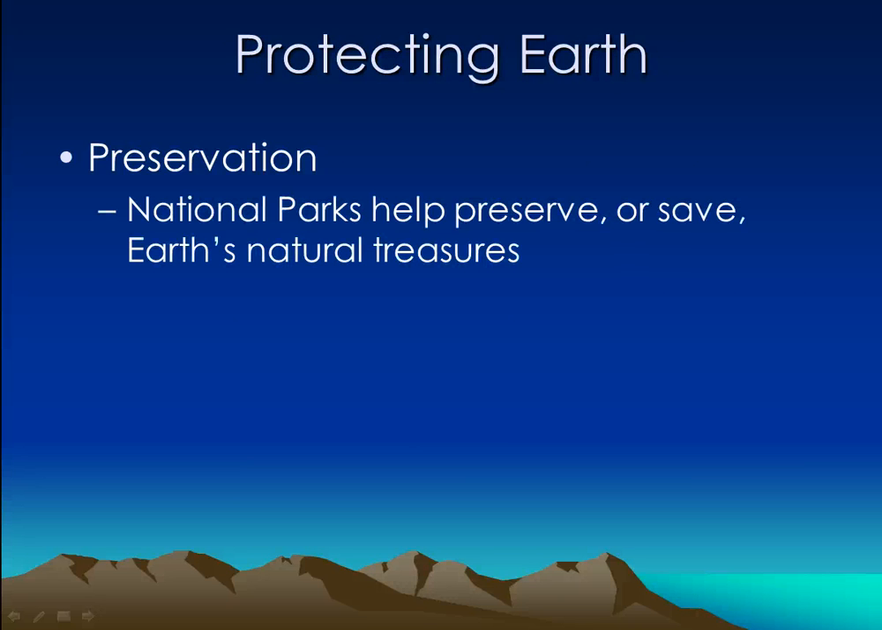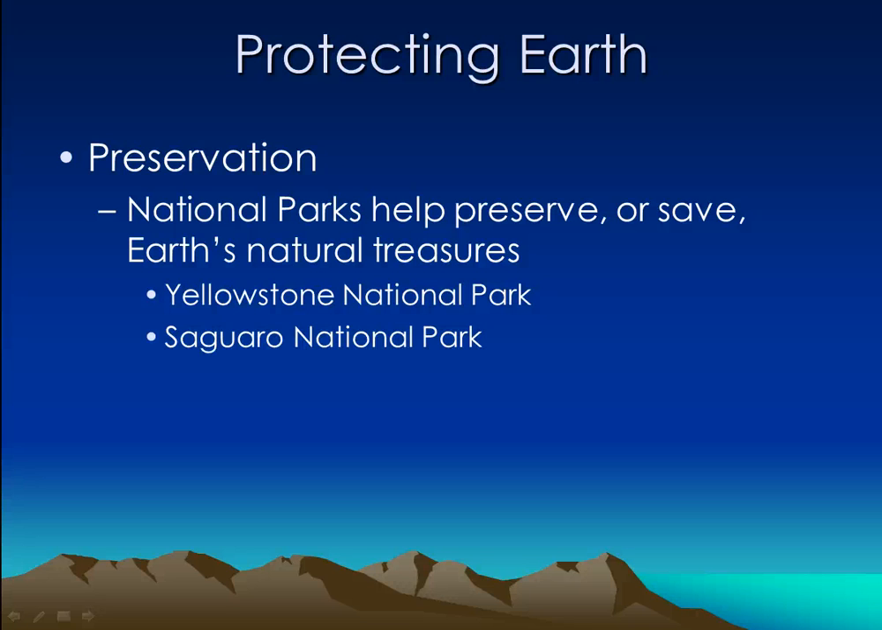How can we protect Earth? Well, we can do it through preservation. National parks help preserve or save our natural treasures. So things like Yellowstone National Park is an example of humans trying to preserve our natural treasures. Saguaro National Park is where there are tons of saguaro trees and things, and that's another national park that is important for us to preserve.